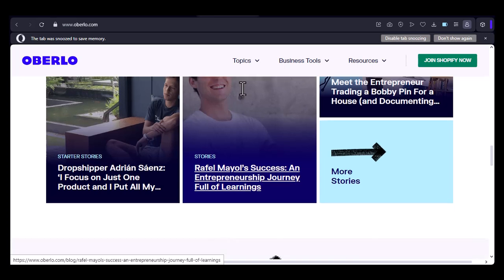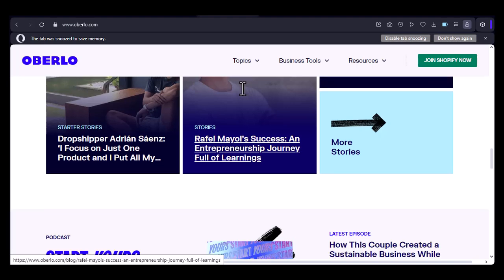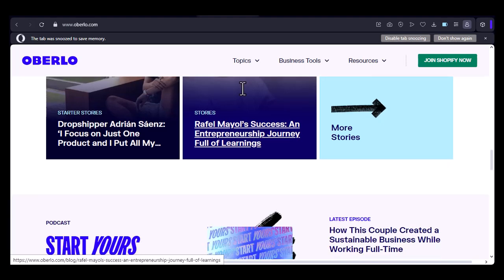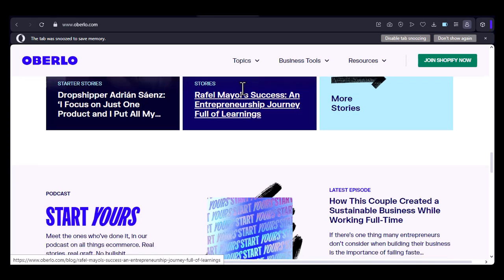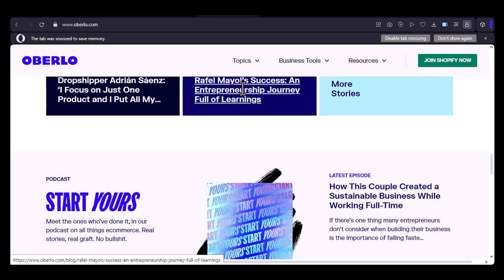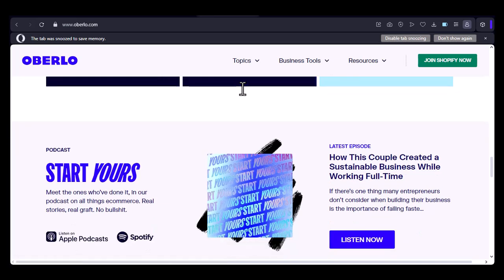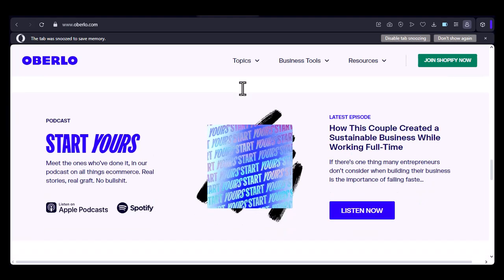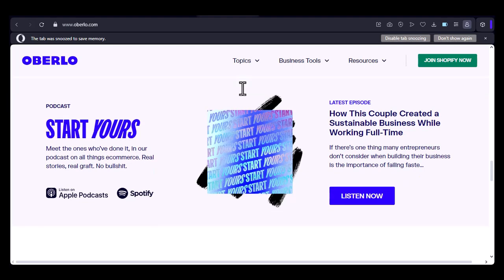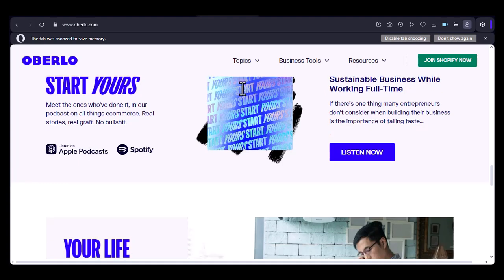When to use Shopify? If you're starting from scratch and need a comprehensive platform to build and manage your online store, Shopify is the way to go. It's perfect for those who want full control over their website's design, functionality, and customer experience. When to use Oberlo? If you already have a Shopify store and are looking for a way to easily source and sell products, Oberlo is a valuable tool. It's especially useful for those who want to start dropshipping or expand their product offerings without investing in inventory.